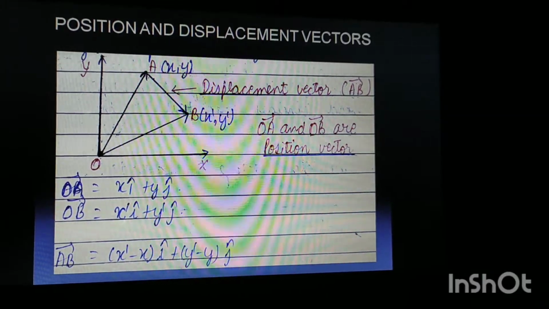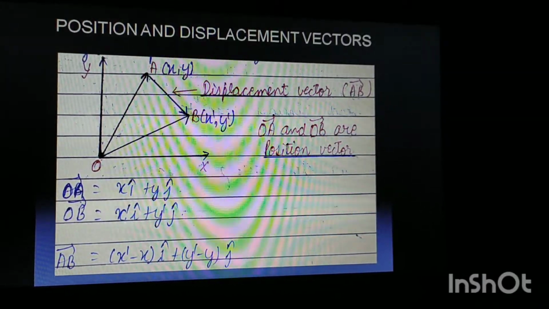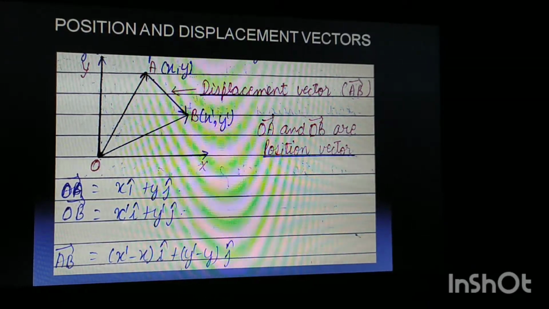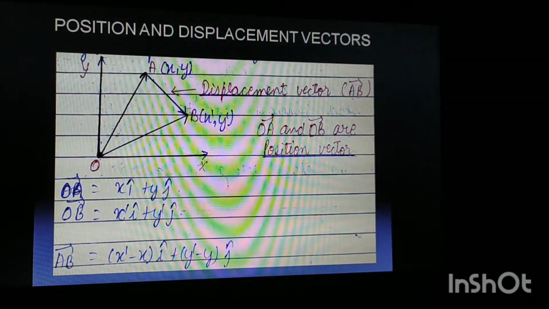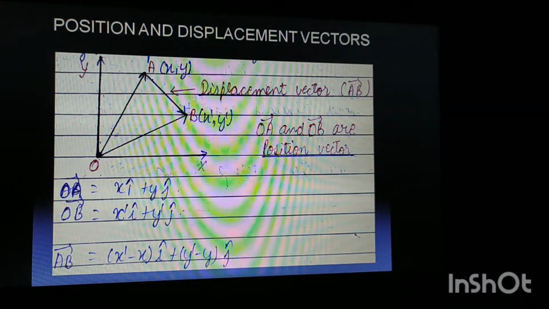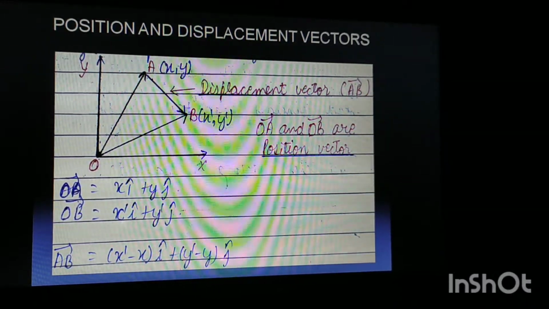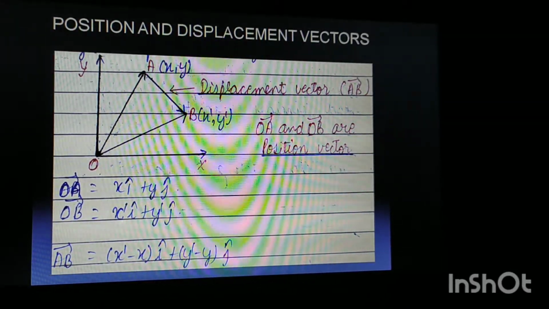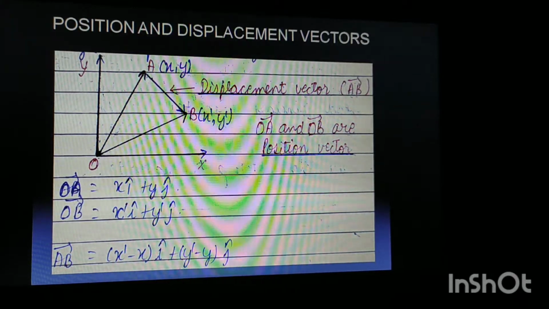And similarly we can write the position vector of OB, as you can see, that is x dash i cap plus y dash j cap. Now we want to find how much is the distance between point A and point B. Means two objects: at point A one object is lying, at point B also one object is lying. Now we want to find out how far apart they are.